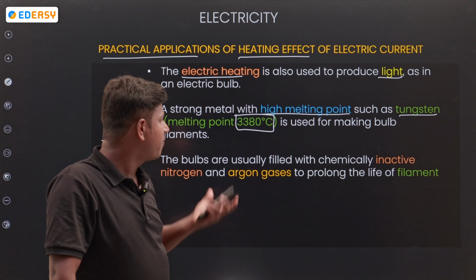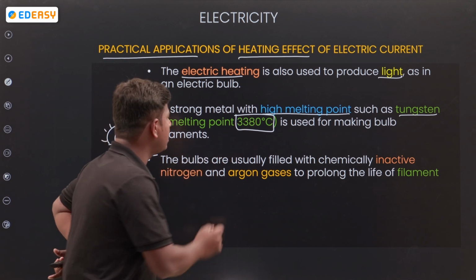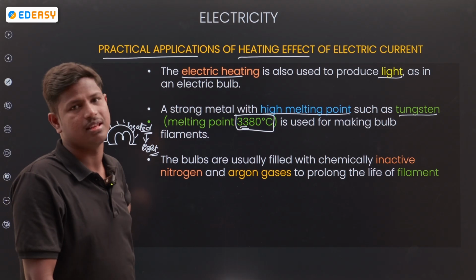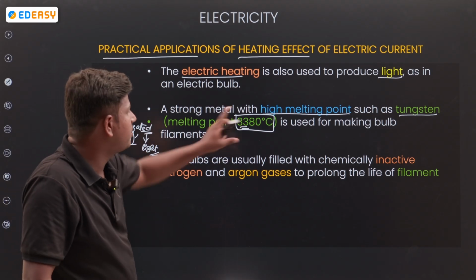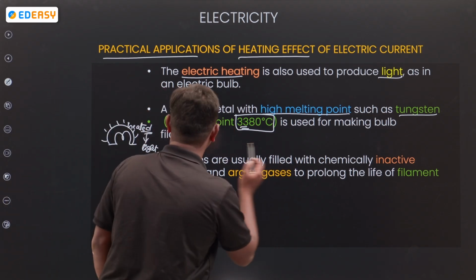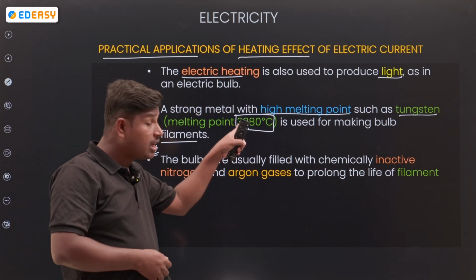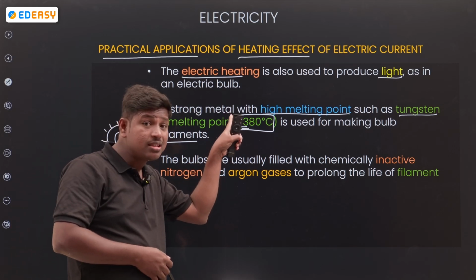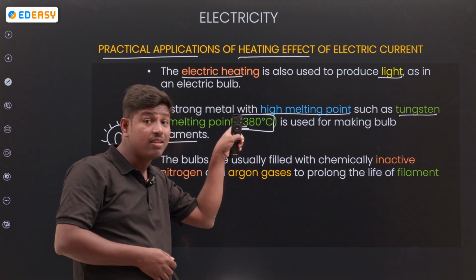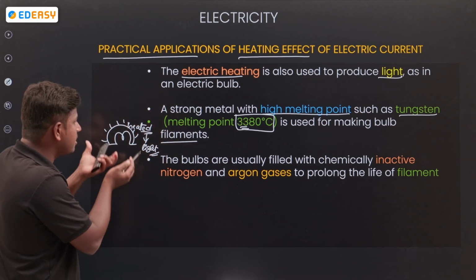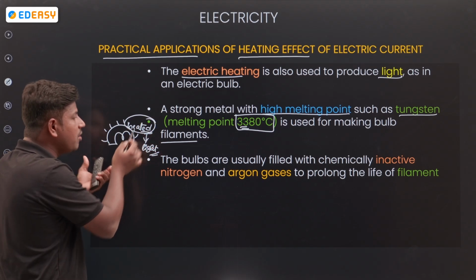How much is the melting point of tungsten used for the filament? 3380 degrees Celsius. Anybody have a doubt why we use this much temperature? If the temperature rises, it produces more heat.